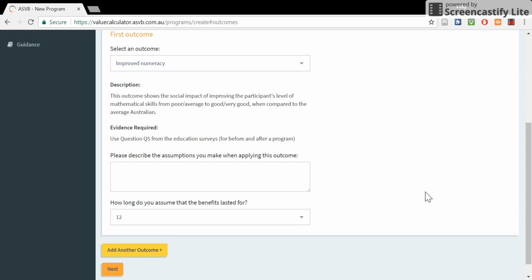I shall now add the outcomes for the Super Skills program. I've chosen improved numeracy. For improved numeracy, I make the assumption that the participant is comparing their numeracy skills to the same comparison point in the before and after survey.